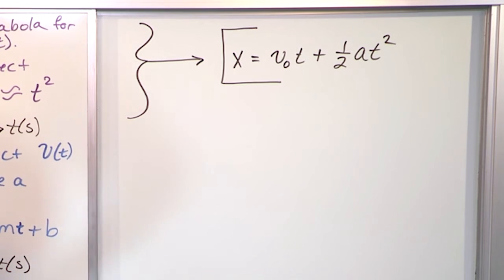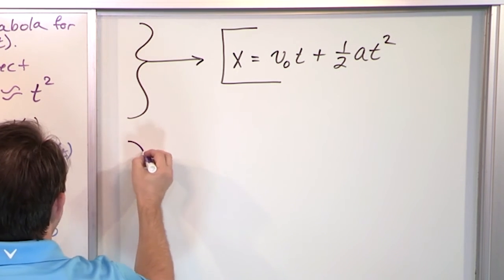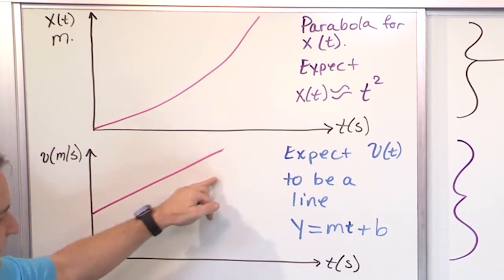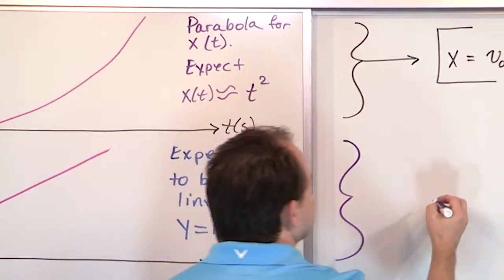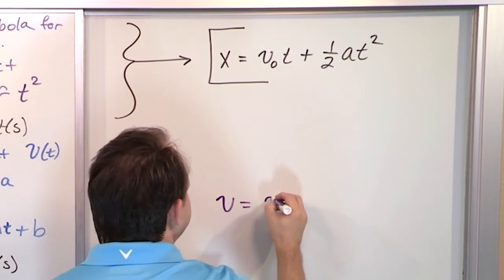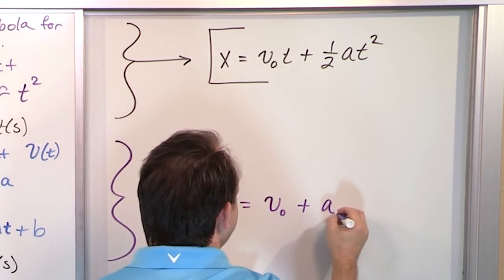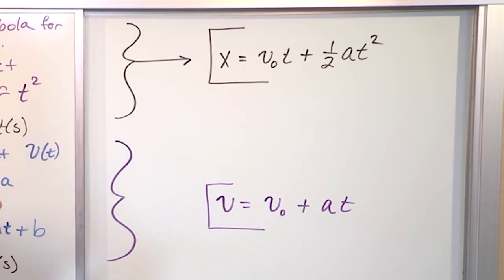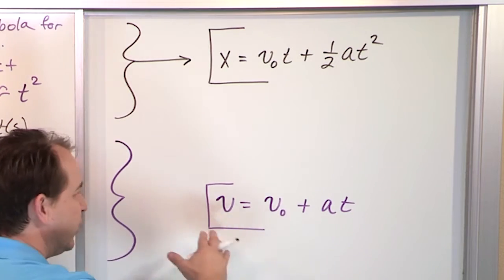Now the next thing we want to talk about is this guy. The equation of motion that goes along with the velocity. That one is going to look like this. The velocity at some point down the road in time is equal to the initial velocity plus a times t. This is the equation of motion for velocity. What does this look like? It looks like a line.